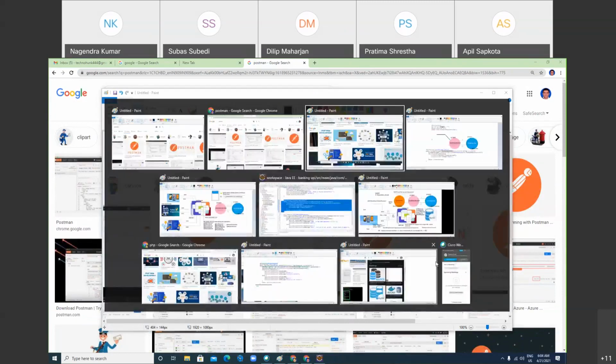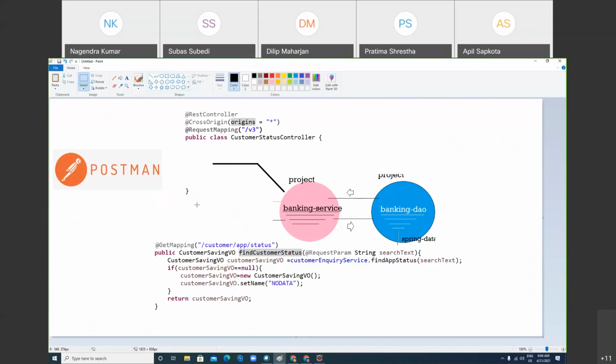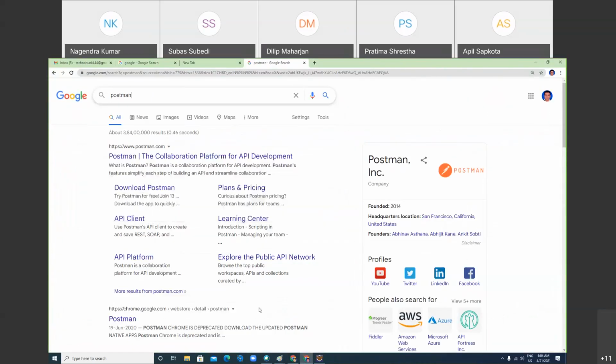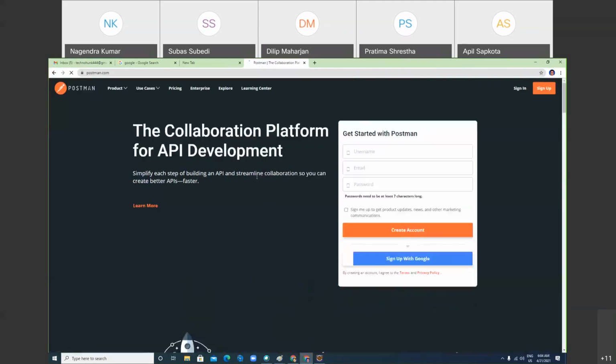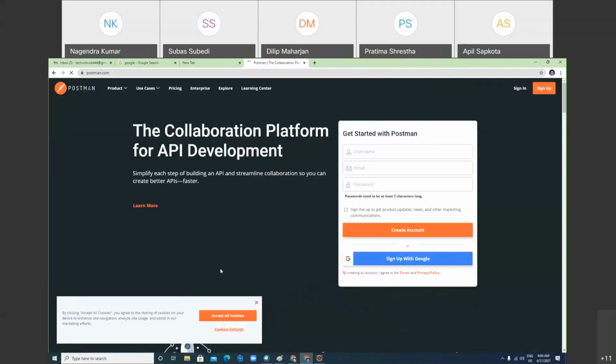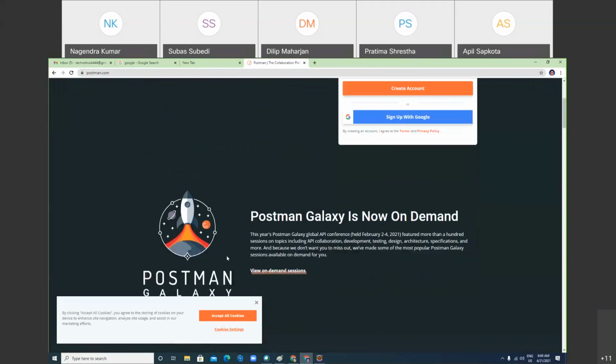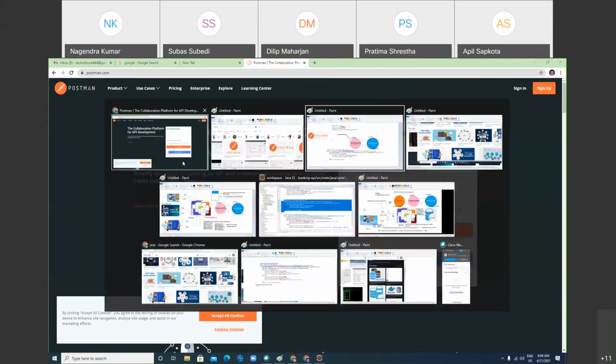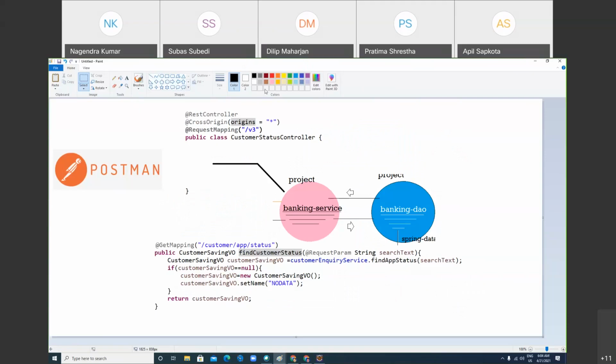You know Postman? What is Postman? Who can define Postman? Basically, it's a client tool that allows us to send and get HTTP requests. Exactly. Postman is a very popular tool. To test your REST API, you can create collections. You can mock your REST API. It does a great job, I'm telling you. For now, you can say it is a tool through which you can verify and test your REST API.